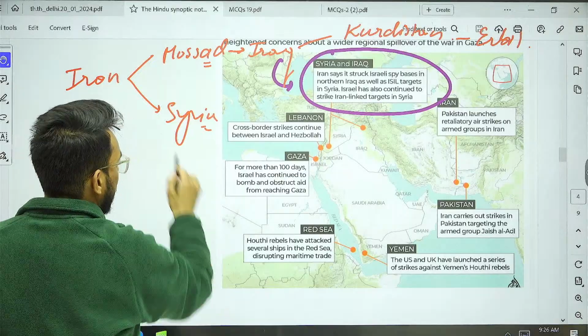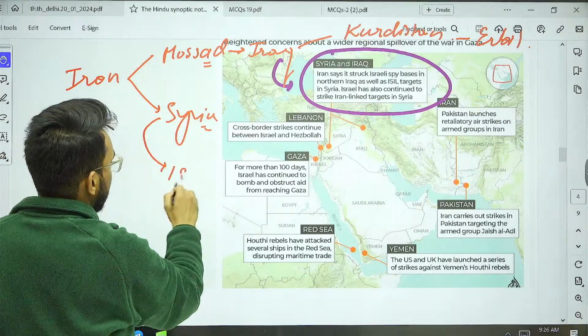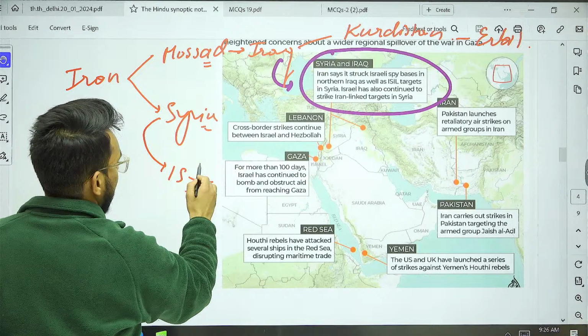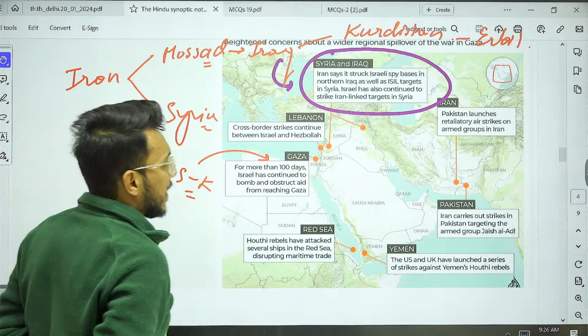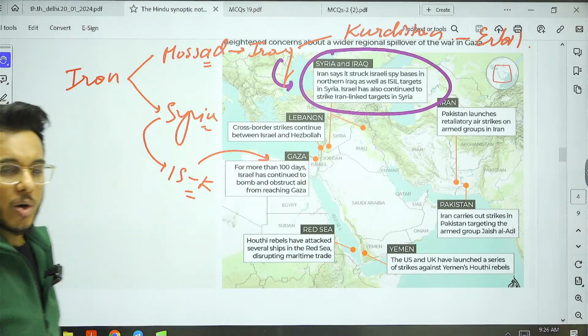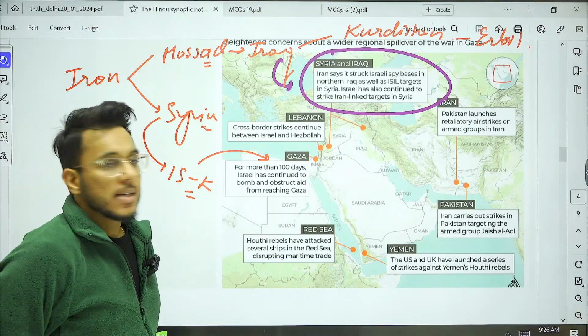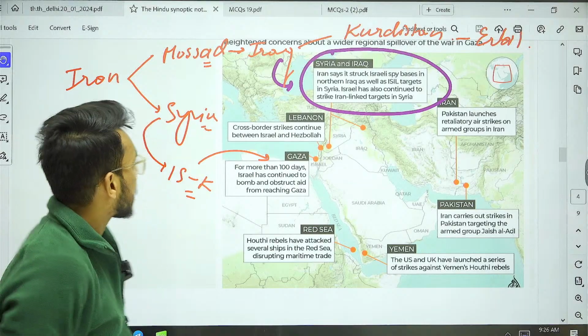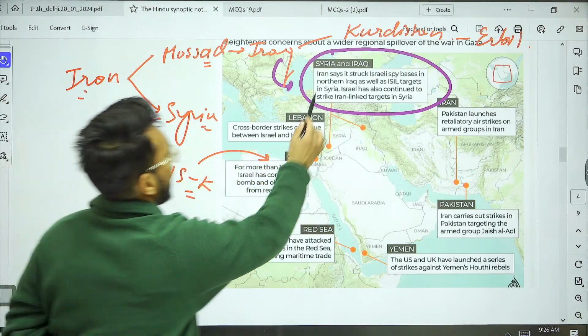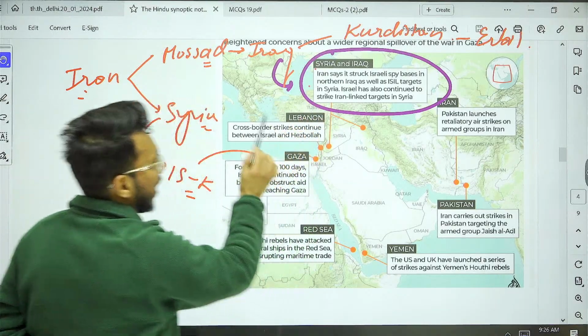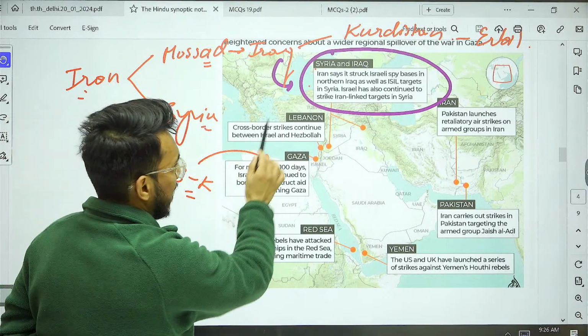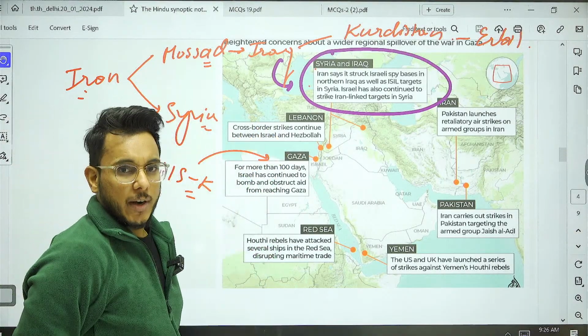Then in Syria, ISK, that is IS Khorasan, had planned an attack on one of the officials of Iran. So Iran says it carried out attacks in Syria and Iraq, and neutralized the IS fighters in Syria as well as Mossad's headquarters in Iraq.